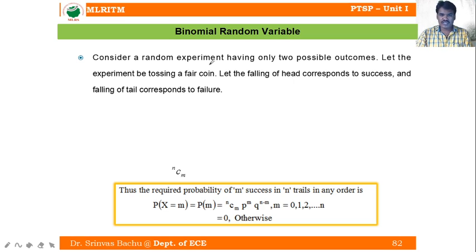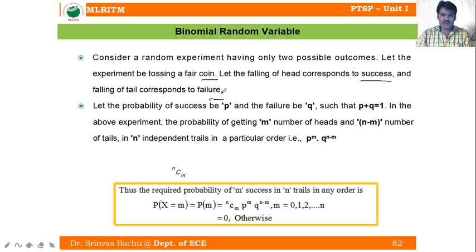Let the experiment be tossing a fair coin. Let the falling of a head correspond to success and the falling of a tail correspond to failure. I already told you, success is not always truth. Let the probability of success be p and of failure be q, such that success plus failure is always unity: p plus q equals 1.